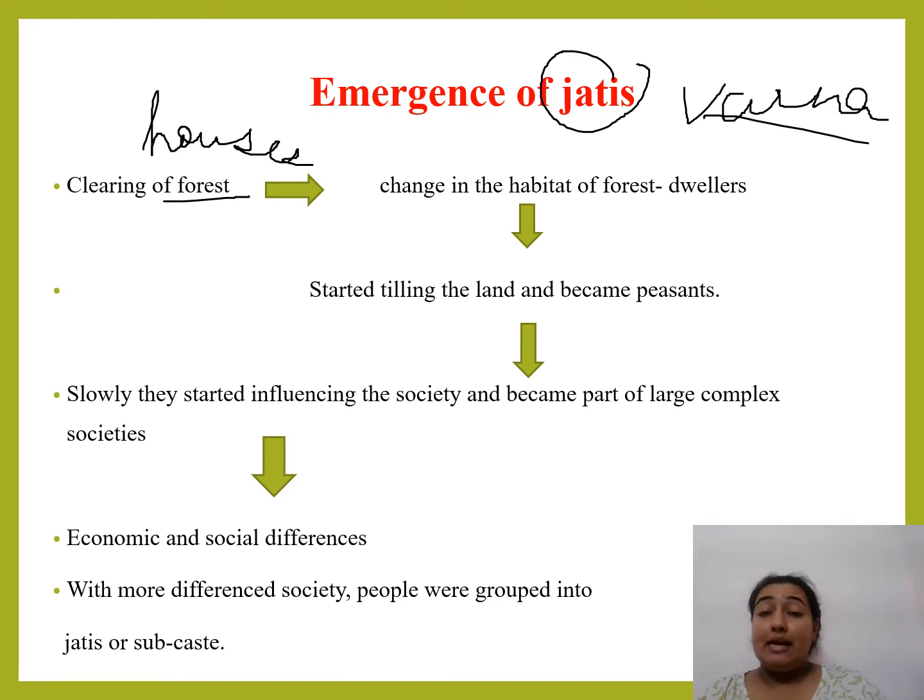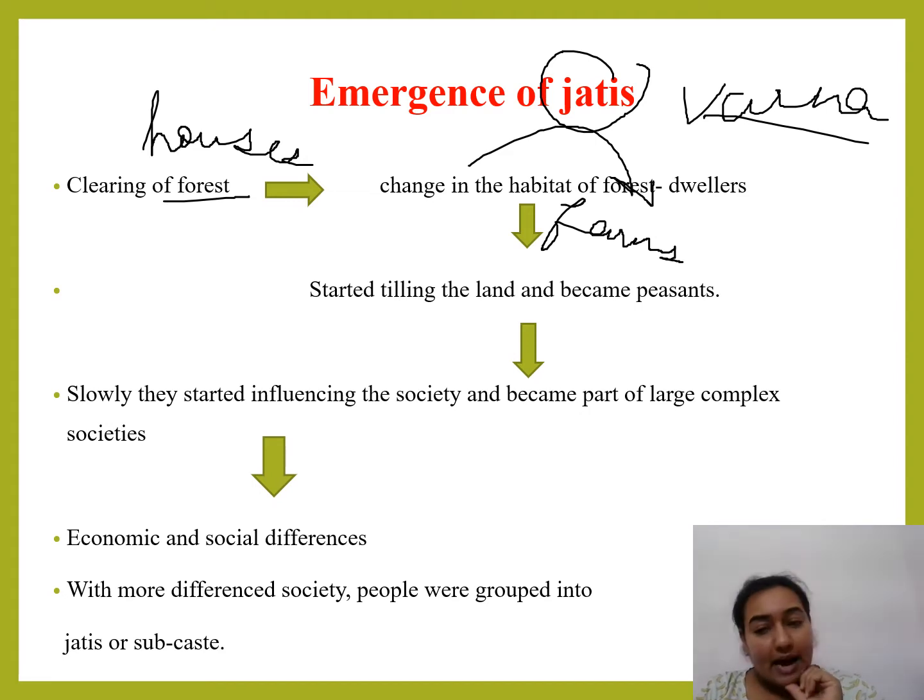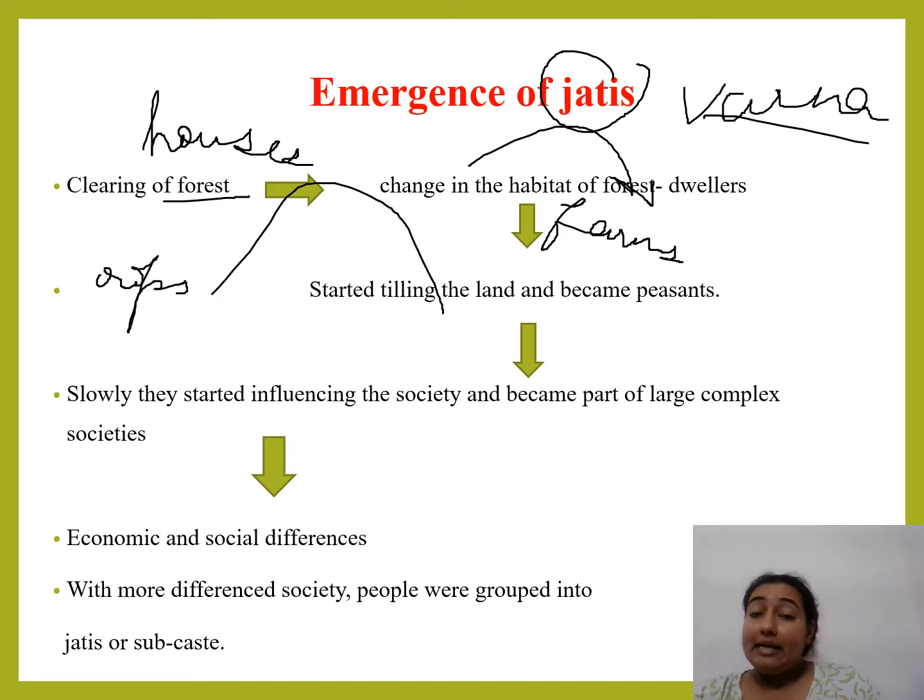Now, after this clearance of forest, they made farms on that land. Fine. So the forest dwellers started making farms. Farms are made by clearing forest. Now they won't keep the farms idle, so they started growing crops on it, because they started tilling the land, and they became peasants.